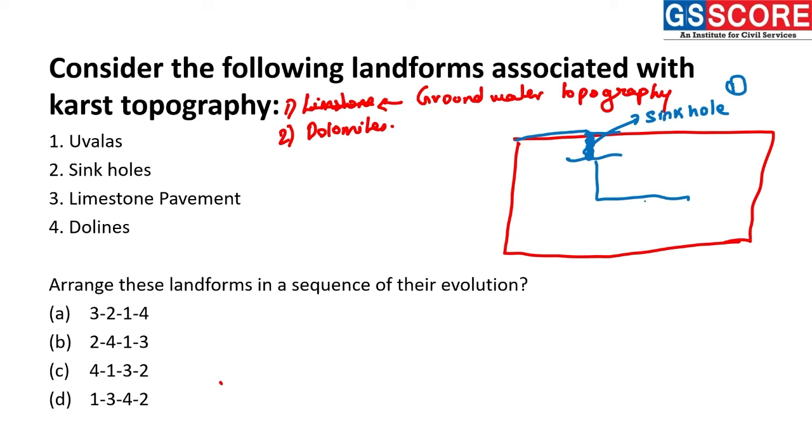Now we can see there are various cracks in this region. Similarly, there is formation of another sinkhole here, and the water is now moving through these cracks. After some time, this sinkhole will get widened, and when it is highly widened, it will be called a doline, from where the water goes directly inside.